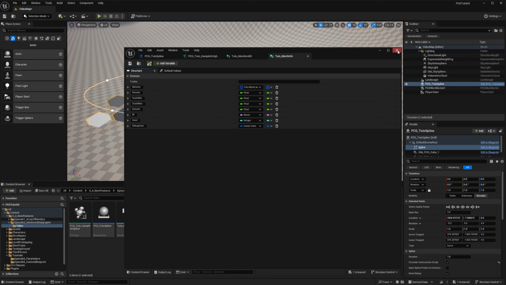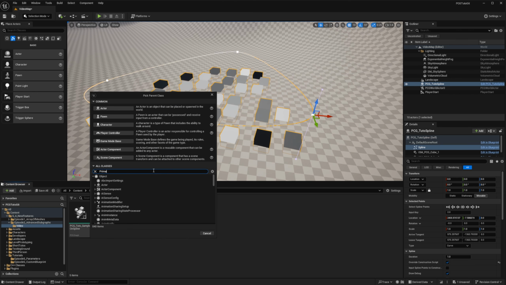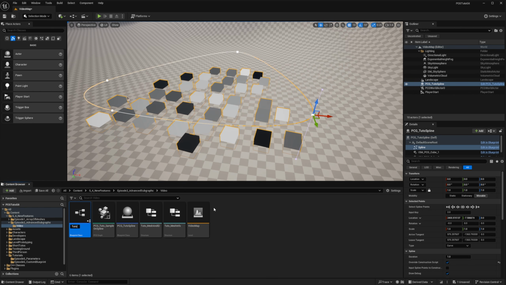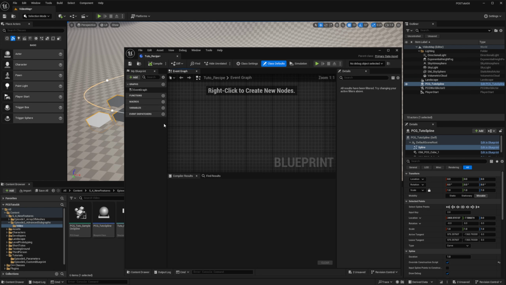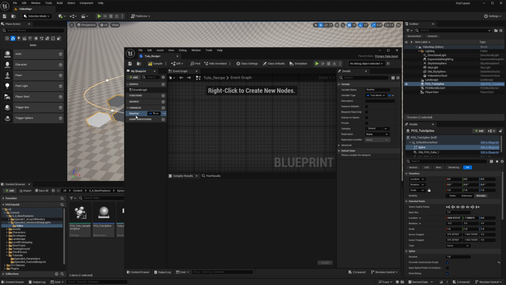So from there, we want to create a new data asset. So it's a new blueprint class of type primary data asset. And since it's like a recipe, I will just call it tuto recipe. And it will contain one member of type tuto mesh info. I will call it mesh info and make it an array.